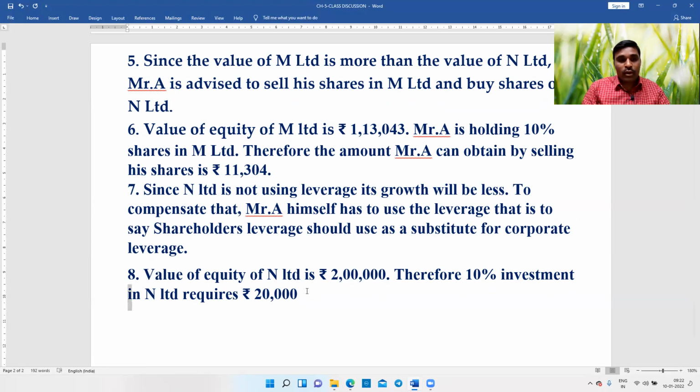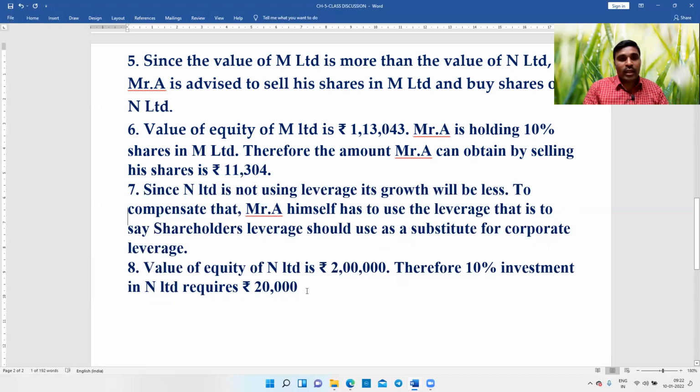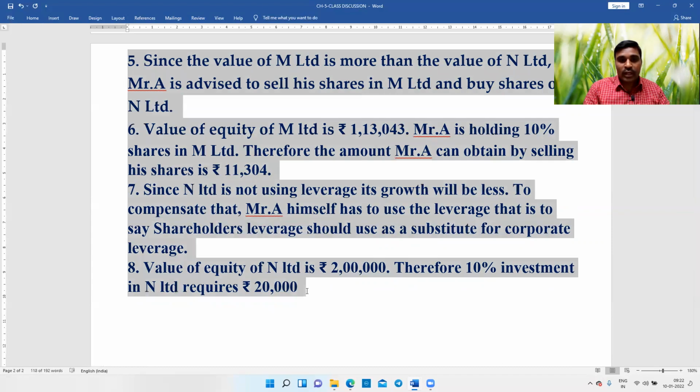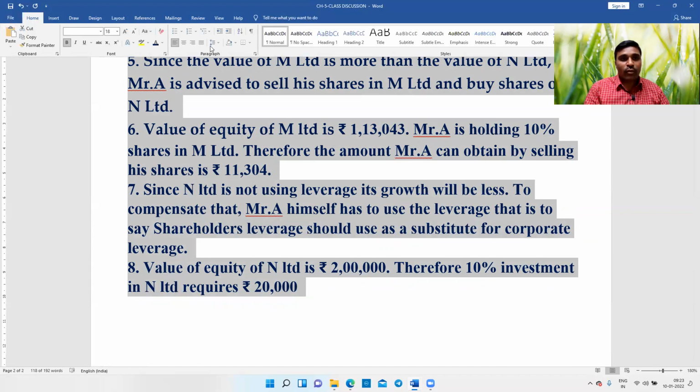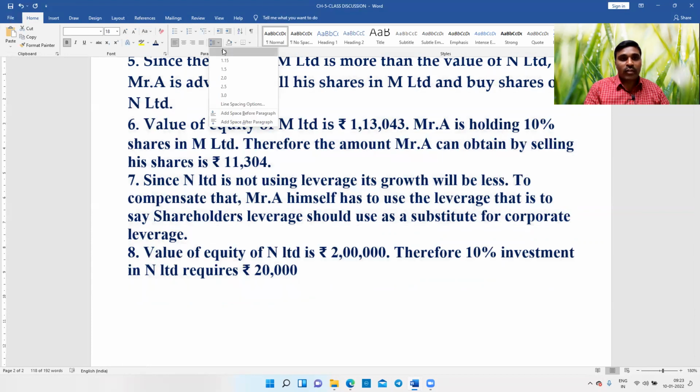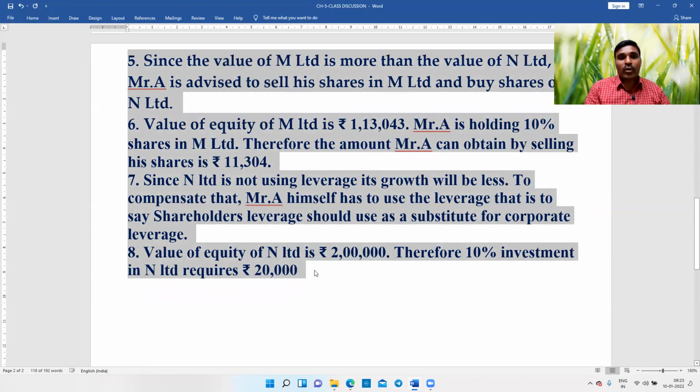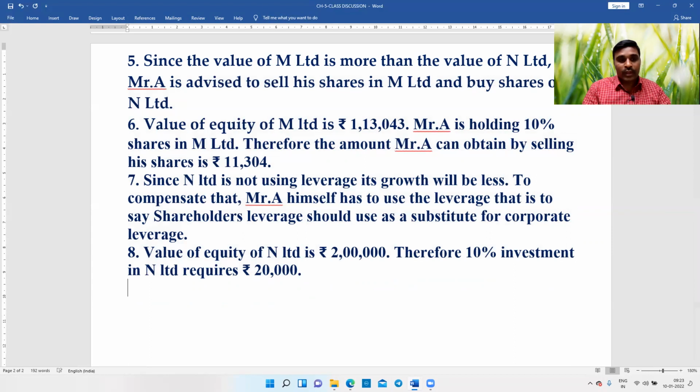Okay. The amount obtained by A by selling the shares of M Limited is only 11,304, but he needs 20,000. Therefore, what does he have to do? He has to borrow the remaining amount.